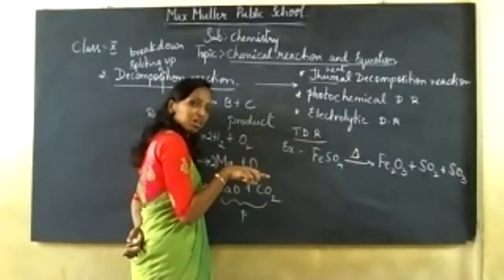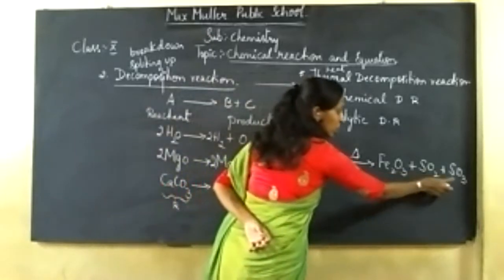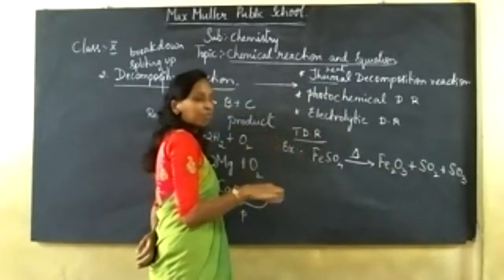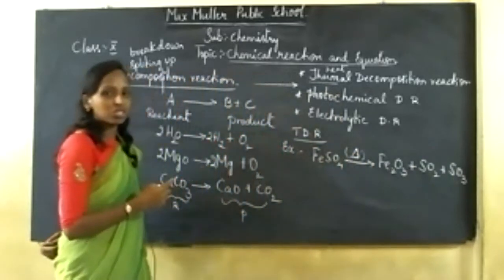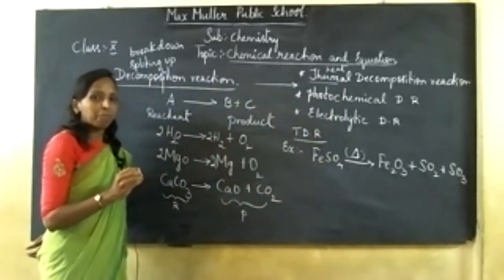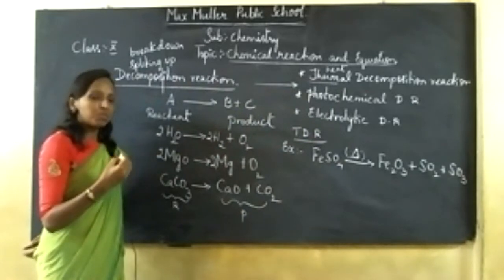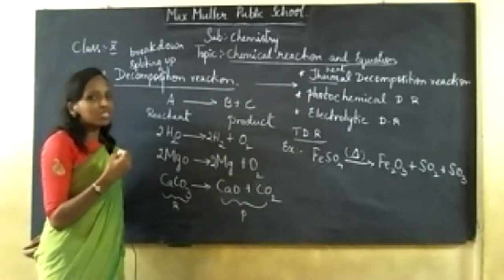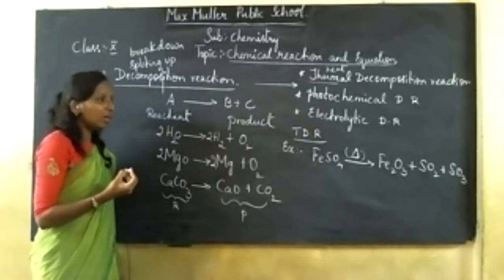What is happening? A single reactant is getting broken down into two or more products, with the presence of heat. Thermal is heat. Decomposition, as I repeated, when it takes place with the presence of heat is called thermal decomposition reaction. Is it right? Okay.